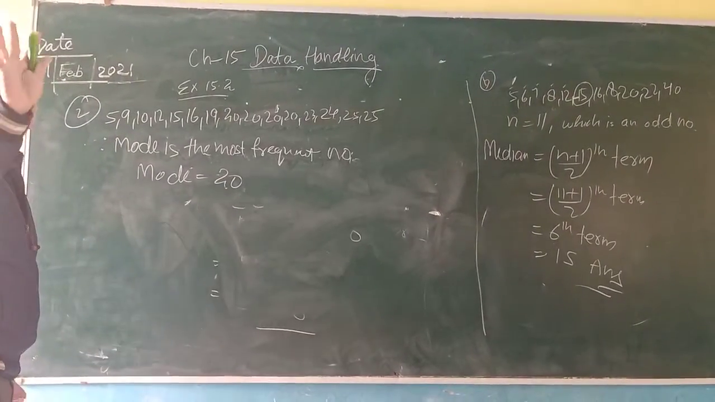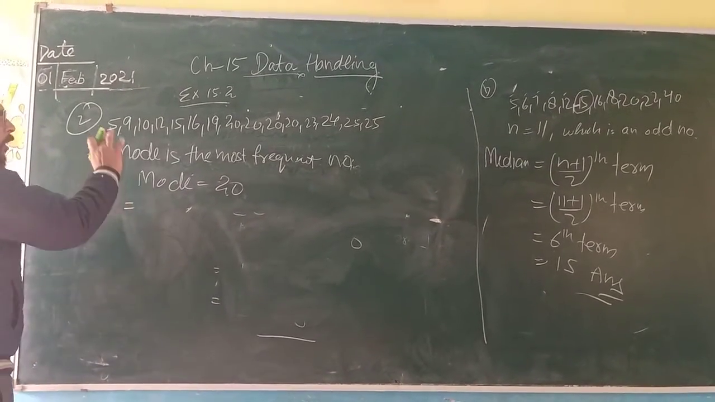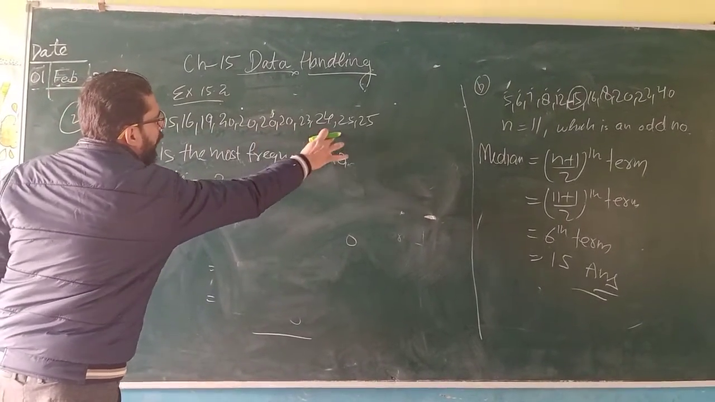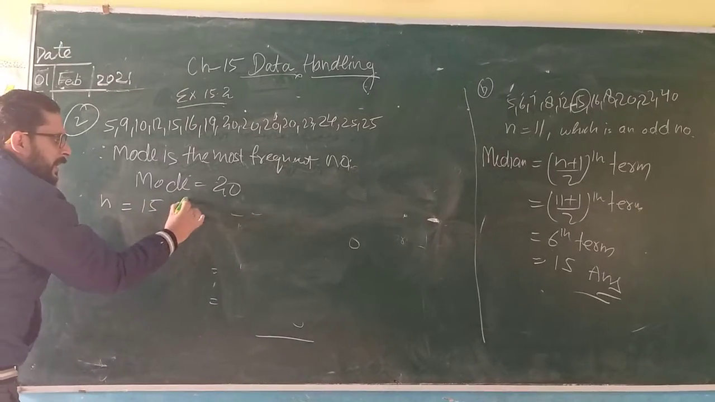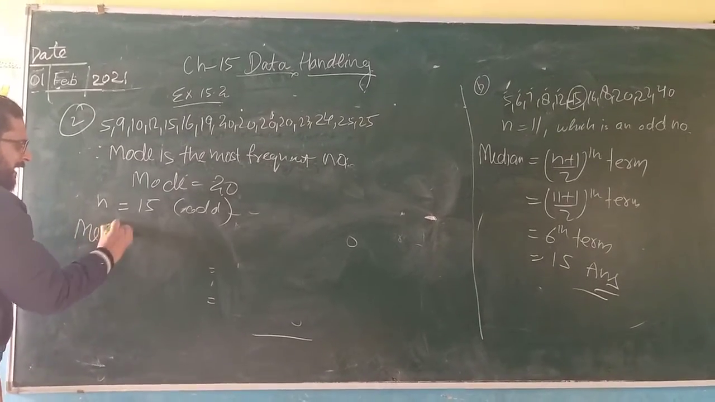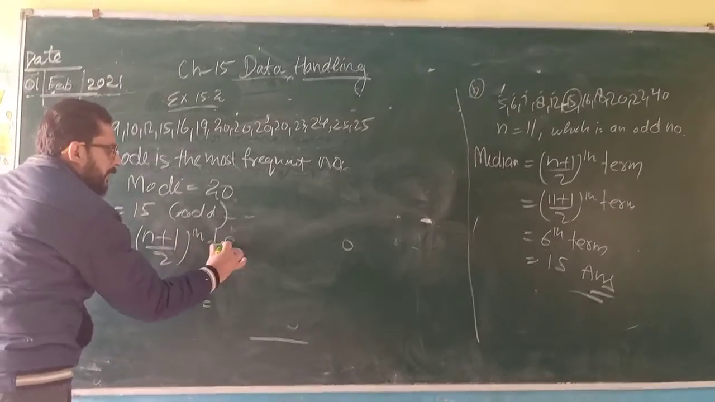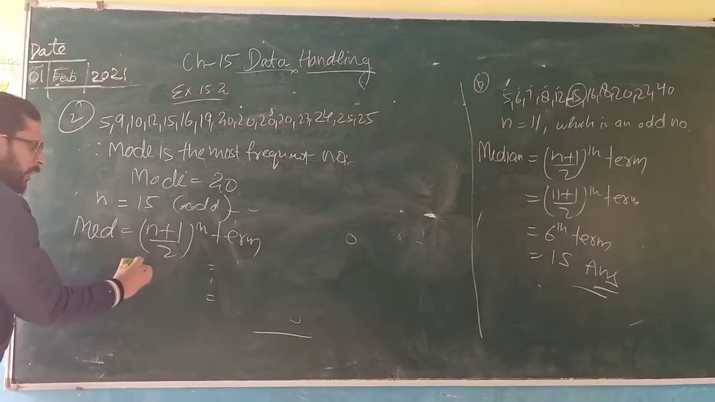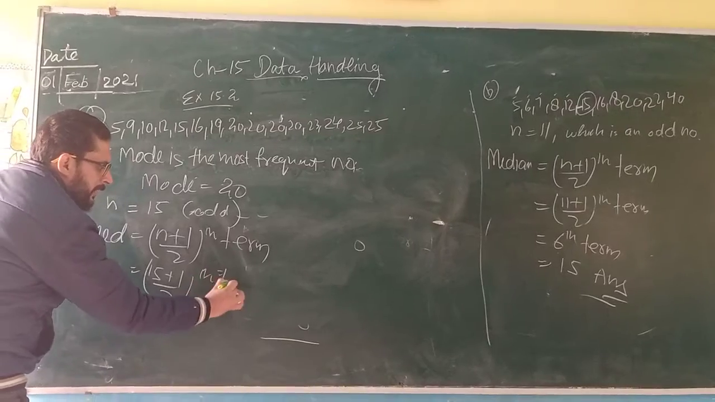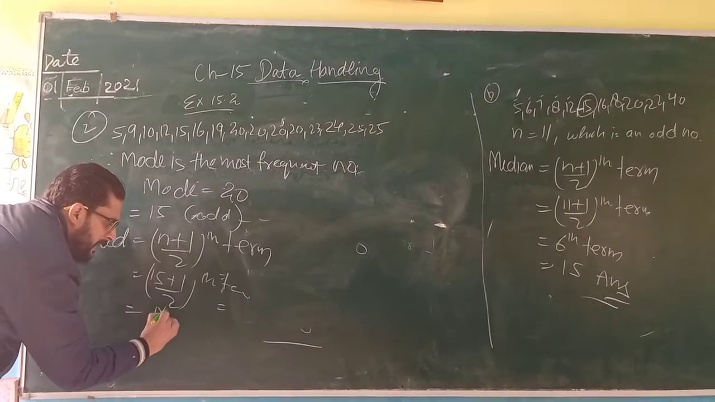Is it okay? Now you have to find the median. For finding median, you have to count the number of terms. 1, 2, 3, 4, 5, 6, 7, 8, 9, 10, 11, 12, 13, 14, 15. N is what? 15. And 15 is an odd number. So formula of finding median is (n plus 1) upon 2 th term. 15 plus 1 will become 16. 16 upon 2 हो गया 8th term.